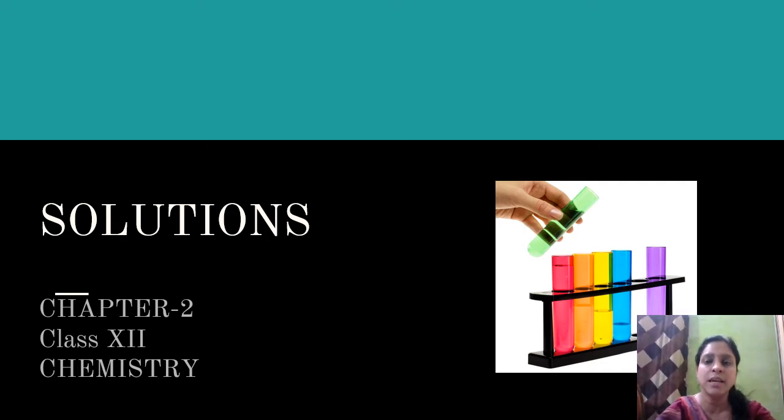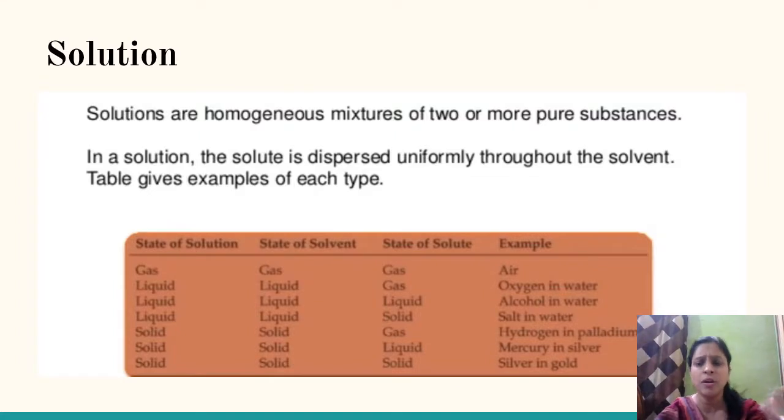As you can see in your surroundings, solutions are nothing but homogeneous mixtures of two or more pure substances.